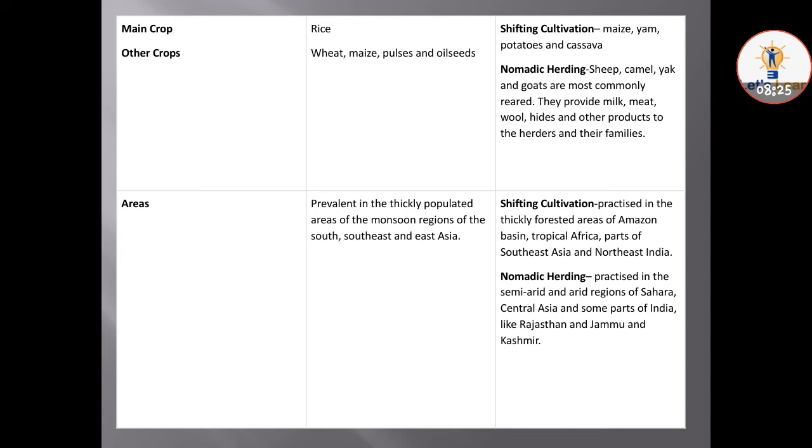Nomadic herding is practiced in the semi-arid and arid regions of Sahara, as in Africa we कह सकते हैं, Central Asia and some parts of India like Rajasthan and Jammu and Kashmir.